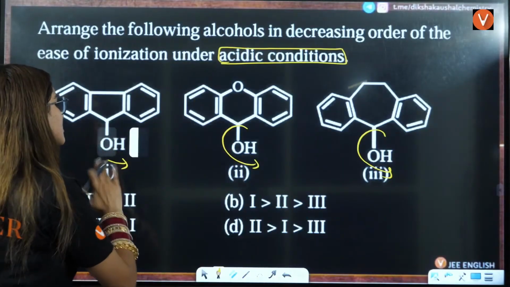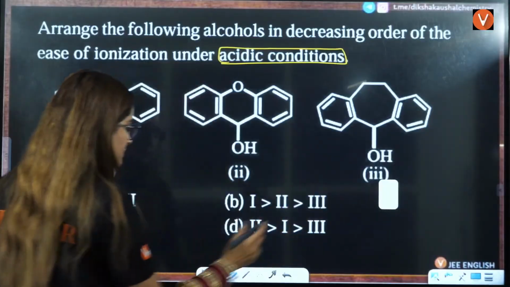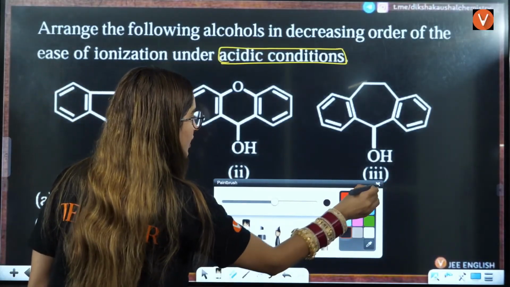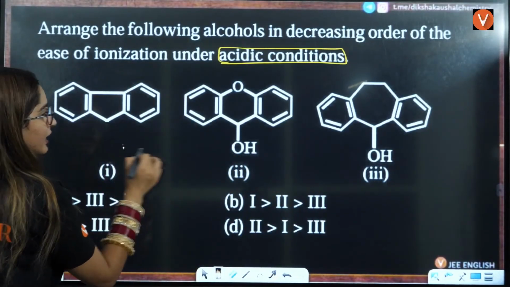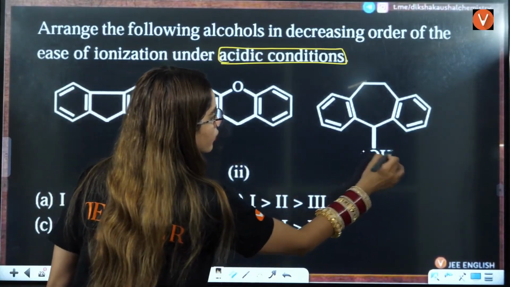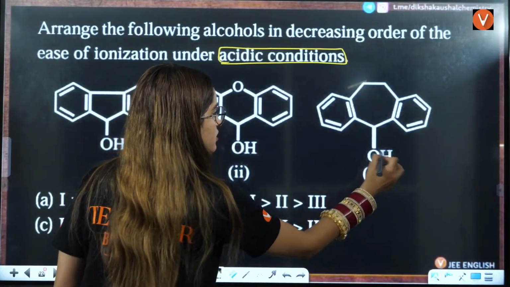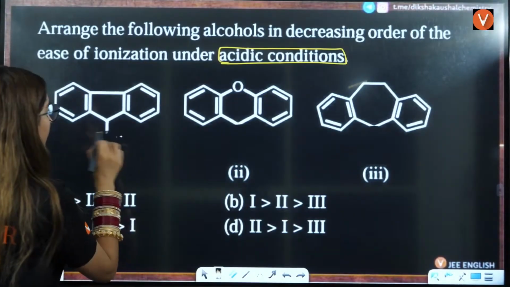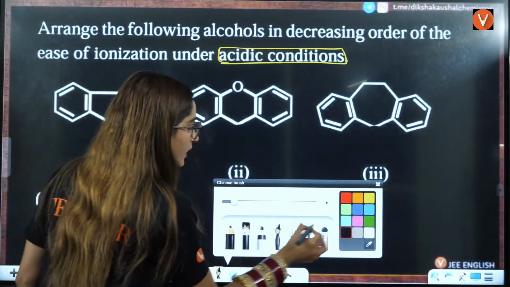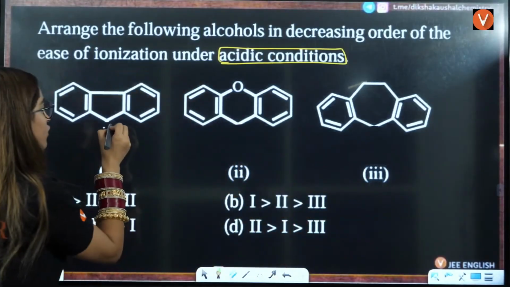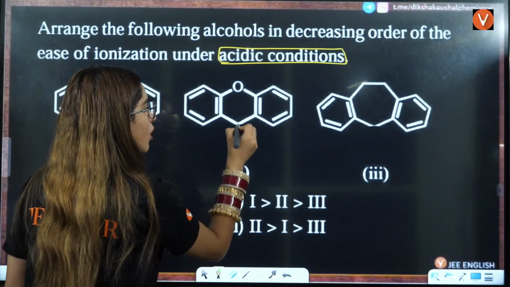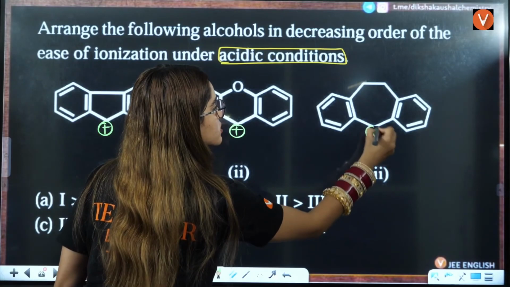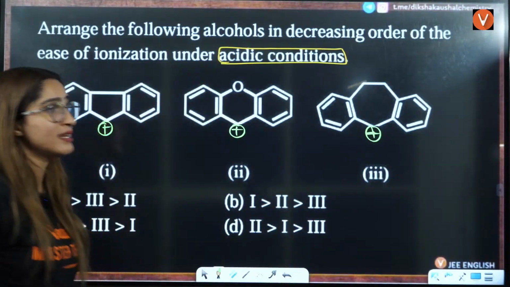So can I just write here that in all these cases, what you will have is a cation. I'll just write it here only to save the time. So you will have cation in all these cases, positive, and positive.